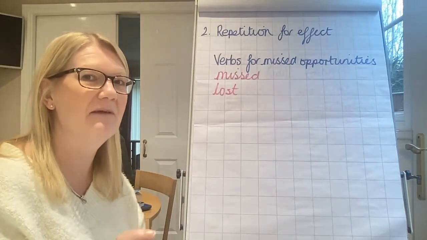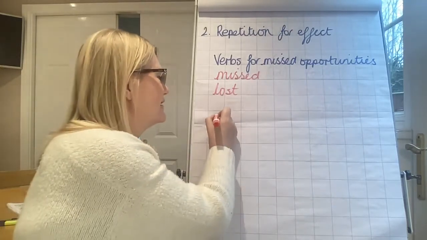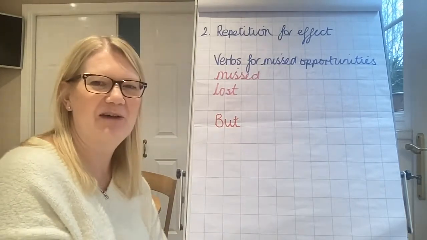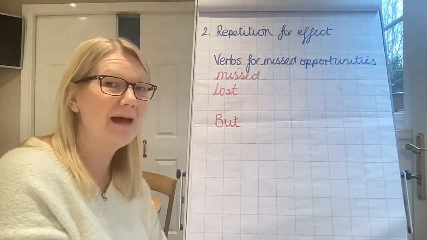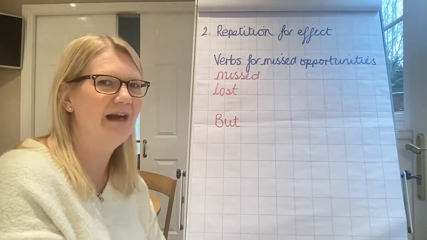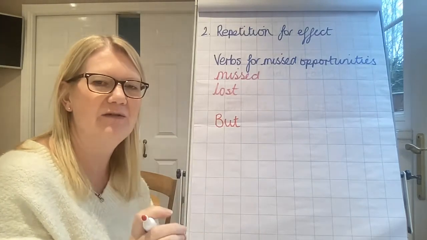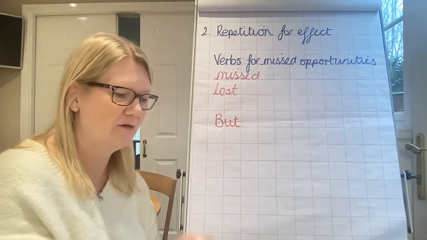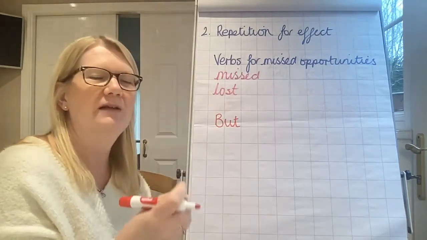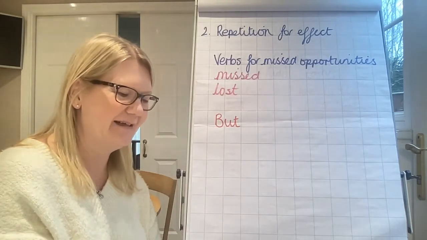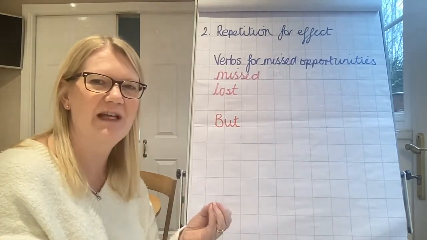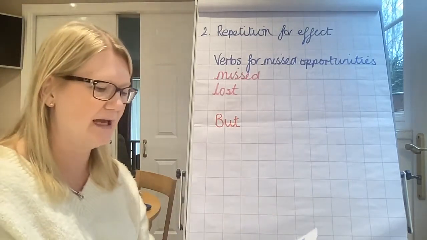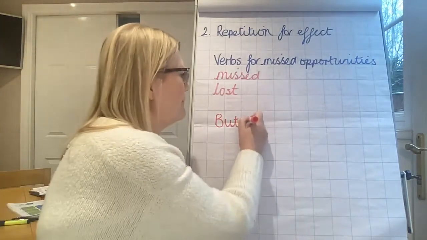Okay, so I'm being a bit of a rebel here. I'm going to start a sentence with but. But I am going to tell you it's not grammatically 100% correct. However, we're using it for effect here. It's the start of a new paragraph, or rather a new chunk. We're going to use it for effect. Our previous chunk would have lost its impact if we'd then put a but and carried on and on and on. Okay, but I'm going to say Malcolm